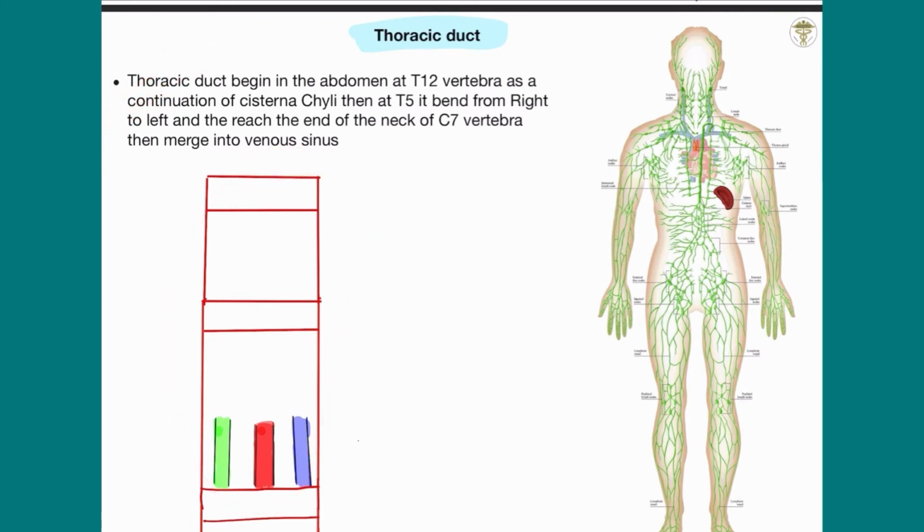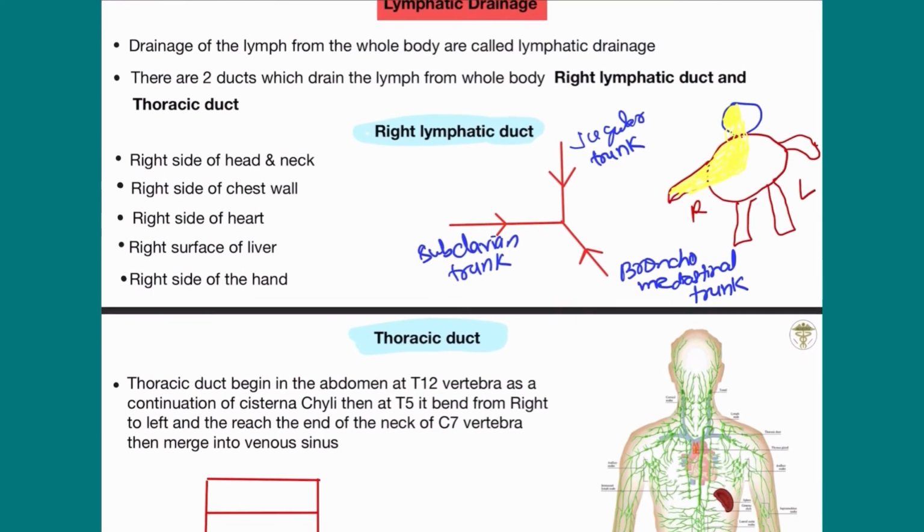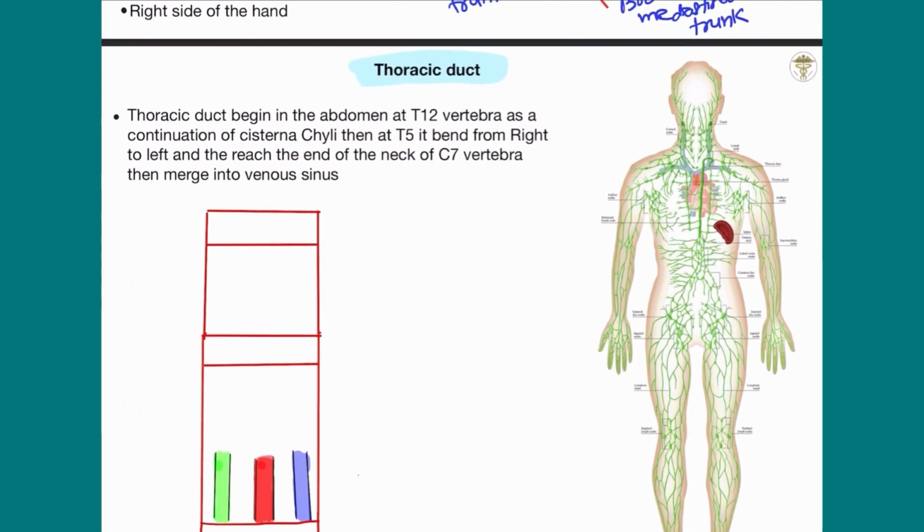Now, I already discussed the right lymphatic duct. Here I will color the right lymphatic duct part. These are the right lymphatic duct part. Those others I didn't color are part of the thoracic duct.